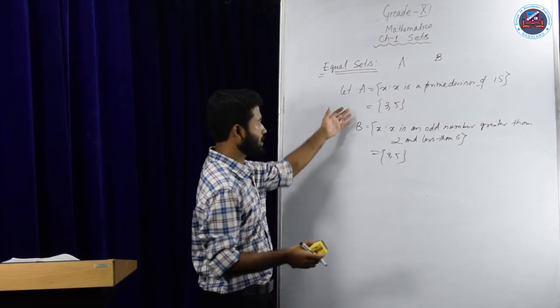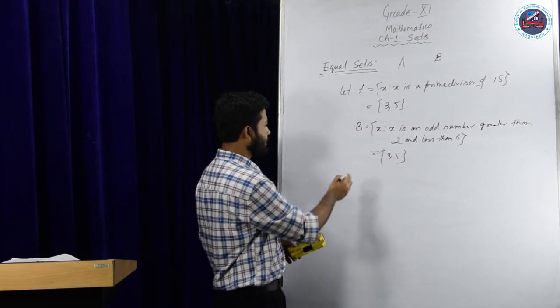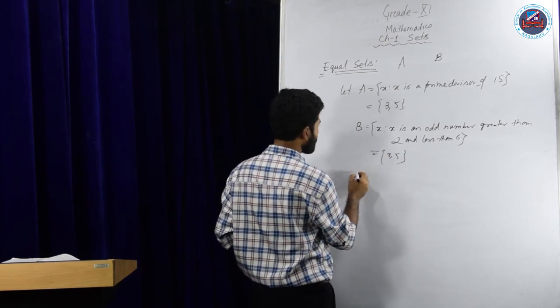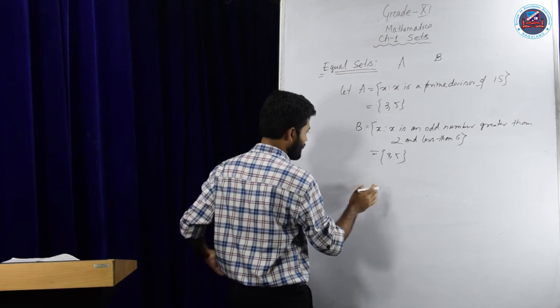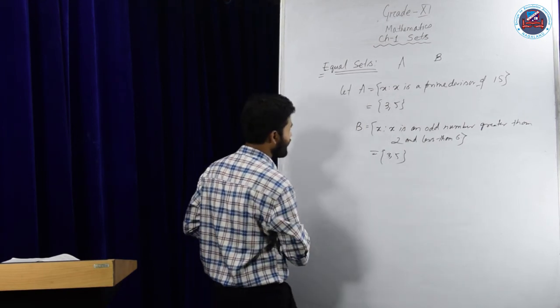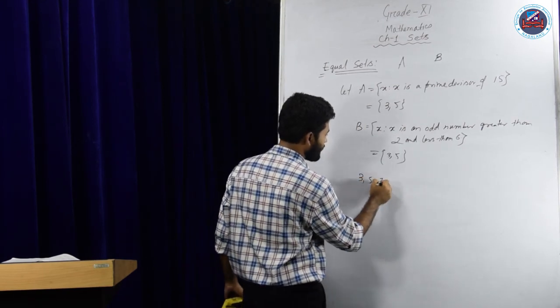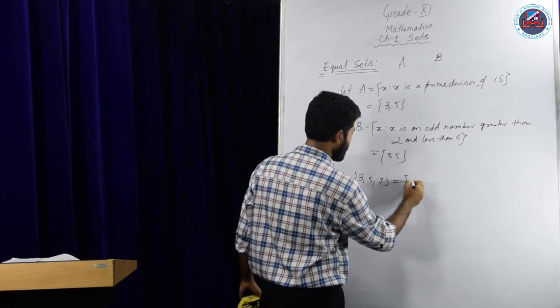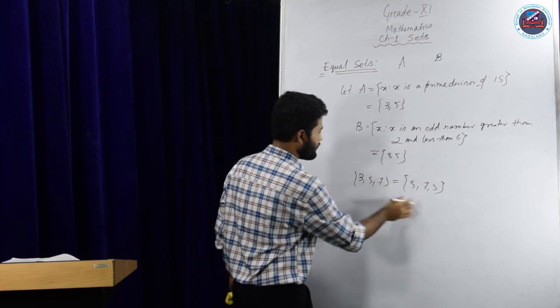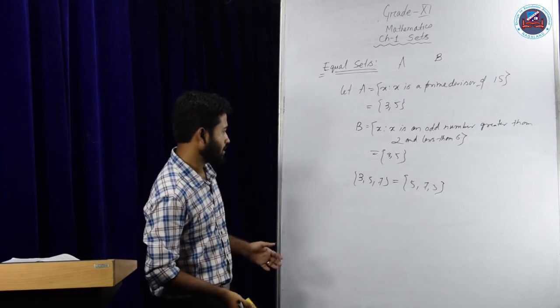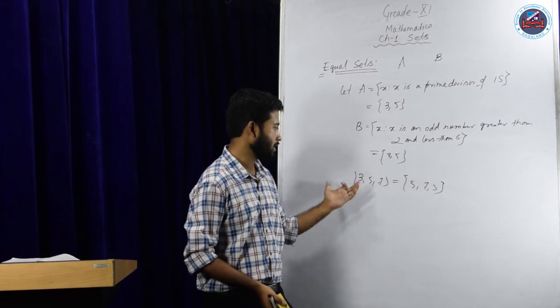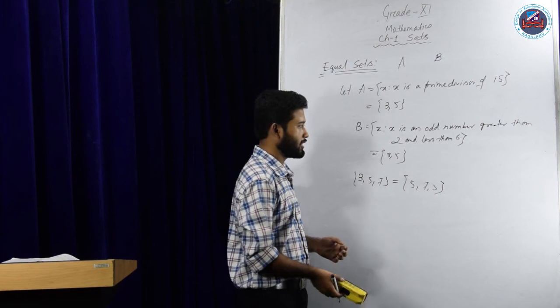So clearly these two sets are equal. Okay. So one more thing, here the order does not imply anything, like if I write 3, 5, 7, so this is equal to 5, 7, 3. For a set, the elements just need to be same. So then you can say that the sets are equal.